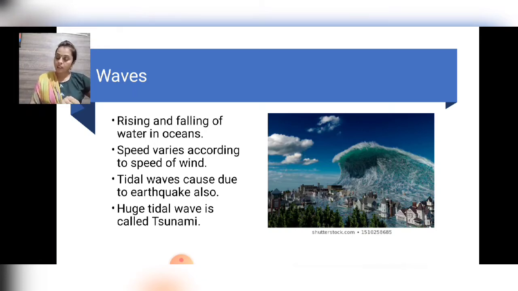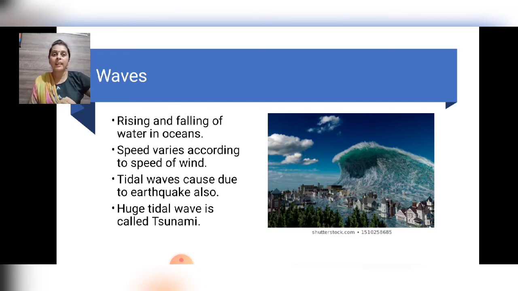Regarding that, a case study is given on page number 34. Tsunami, the Earth's pandemonium, that ravaged the South and Southeast Asian coast in December 2004. So about this you have to study. If you want, you have to read this. It is given on page numbers 34 and 35. You have to read it because I am not going to explain anything about that.